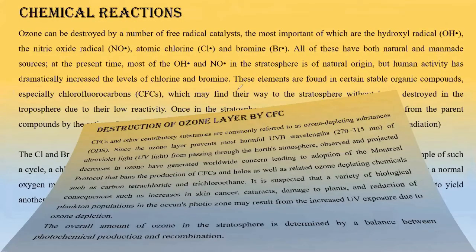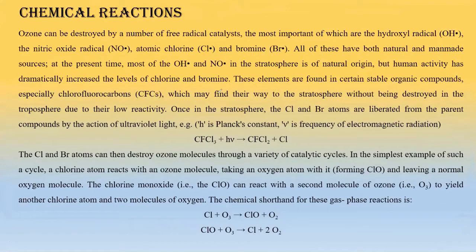Now here we are seeing the chemical reactions which actually lead to ozone layer depletion. Okay, now what type of chemical reactions can we see? See, ozone can be destroyed by a number of free radical catalysts, the most important of which is the hydroxyl radical. This particular radical destroys the ozone layer.